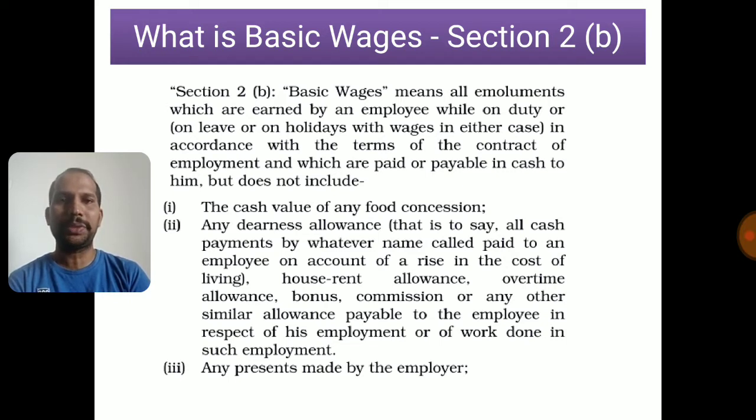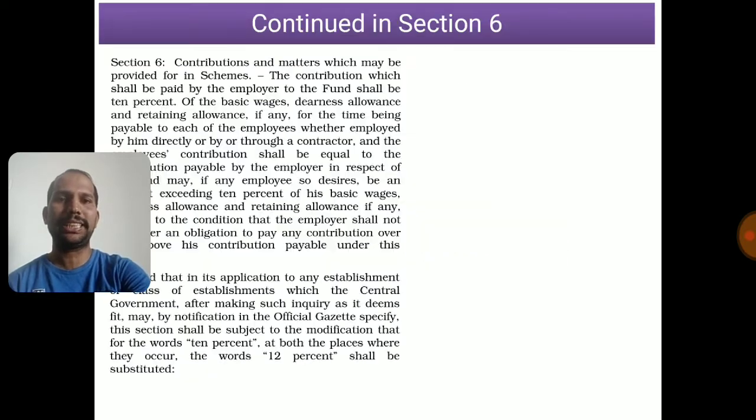So they have made 3 major subsections under 2B which are not covered. The first one is the cash value of any food concession, the second one is DA, and then they continued with HRA, overtime, bonus, commission, and any other similar allowances payable, and finally any present made by the employer is an exception for basic wages. Now I told you when I was talking about dearness allowance to observe it. I requested you to do so because that was a mistake in section 2B. However, the act corrected itself in section 6 of the act. Now let us see what section 6 says.